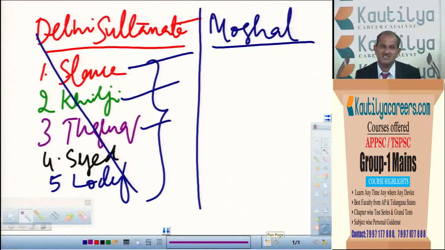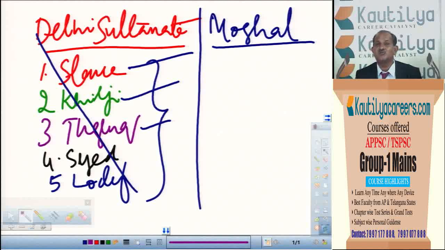In personality-wise, just now I told you that in the Slave Dynasty, Iltutmish can be asked, Razia Sultana can be asked, Balban can be asked. In Khiljis, Alauddin Khilji is very important for us because of his administrative reforms, market reforms, or economic reforms and all, and military reforms of course.